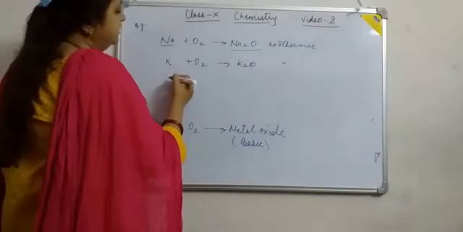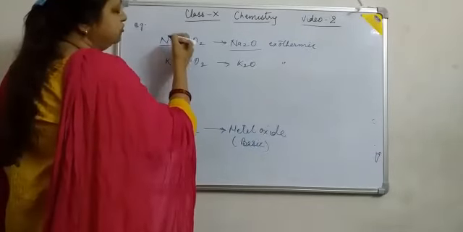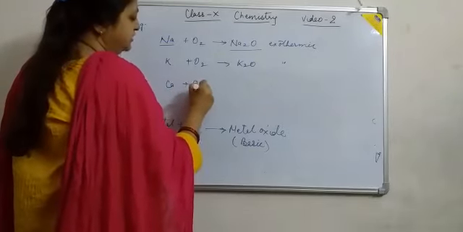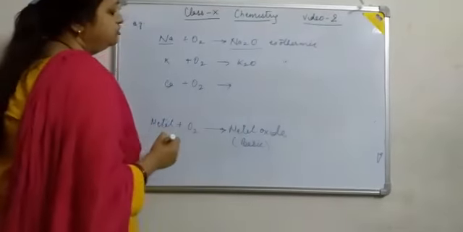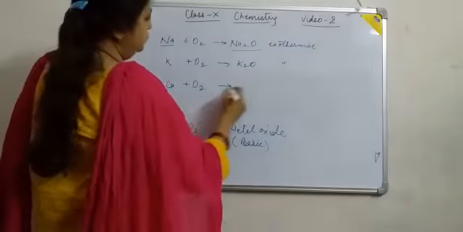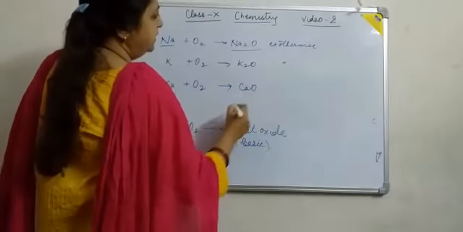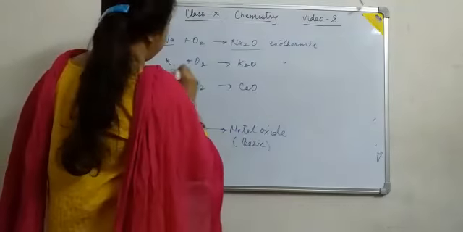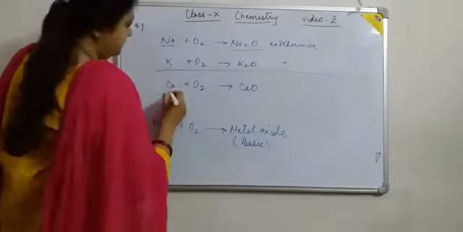In the reactivity series, after potassium and sodium there is calcium. When calcium reacts with oxygen, it is less vigorous. It is not highly vigorous. So calcium oxide is formed, but this is not an exothermic reaction. The two earlier reactions are exothermic.